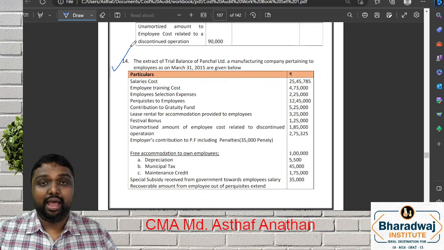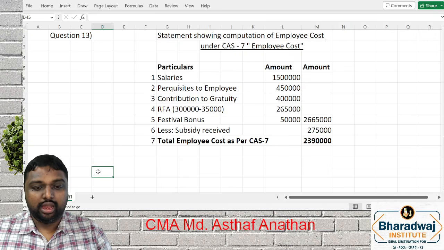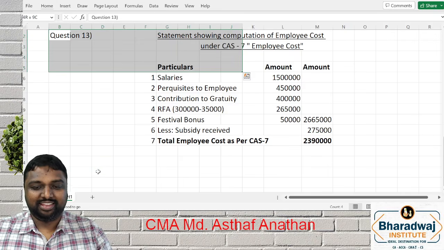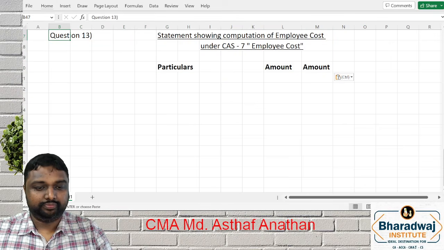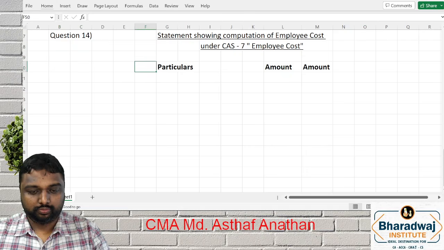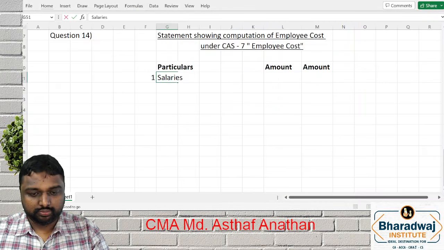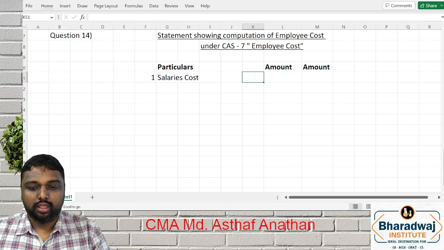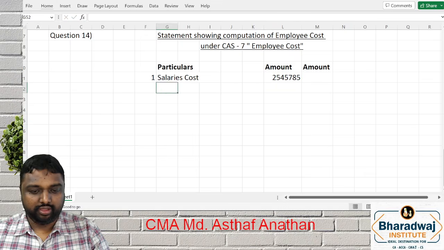Question number 40. So let's see how many of you ready for the next question. Next question, 40. So how we'll take it? Salary cost. What is the salary cost, my dear friends? 25 lakh 45,785. Good.